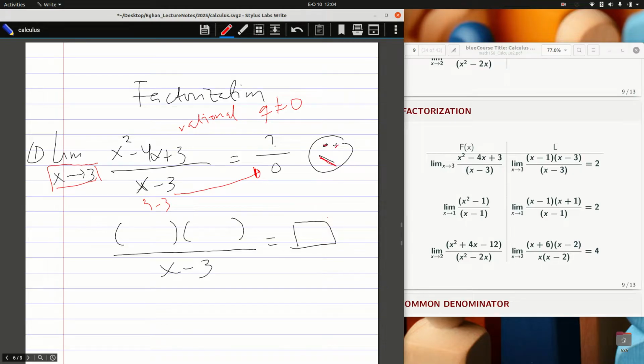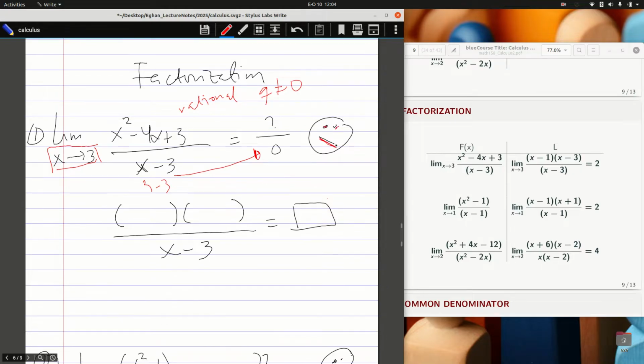So what can we do? Again, we can do a factorization here. And what does this get you to? The roots of polynomials, x minus 1, x minus 3. It should give you the numerator. You realize that this will now cancel that, and I'll have x minus 1 as my final representation. And so the limit as x approaches 3 will be equal to 3 minus 1, which is equal to 2. And that is my limit.